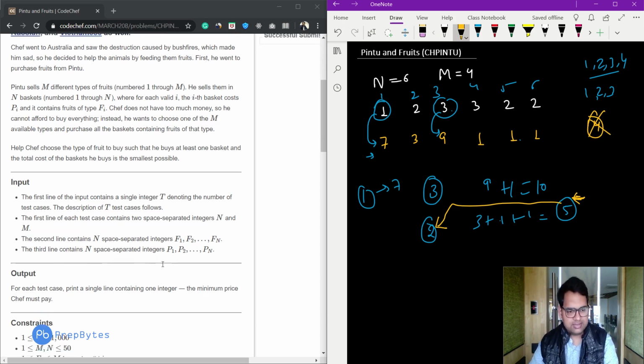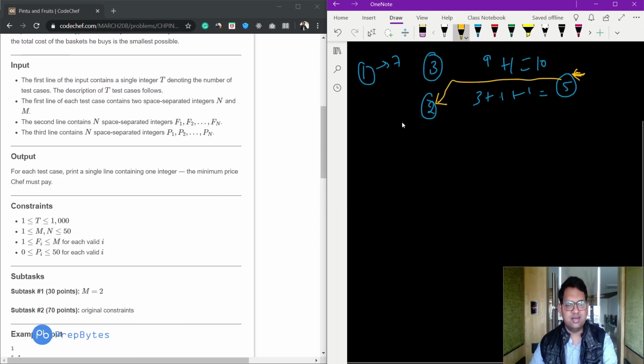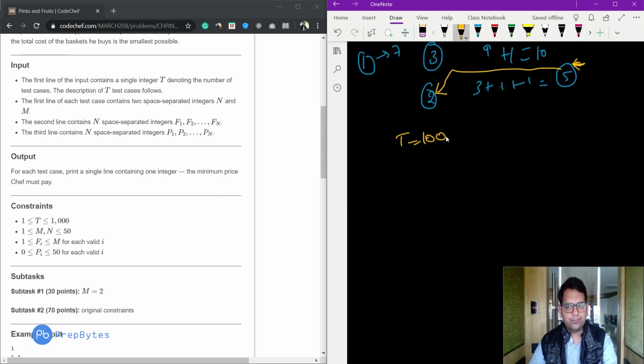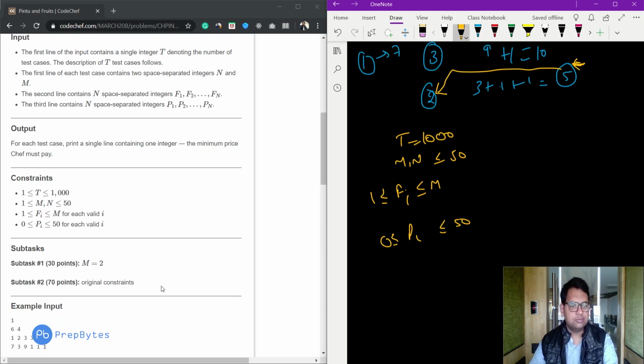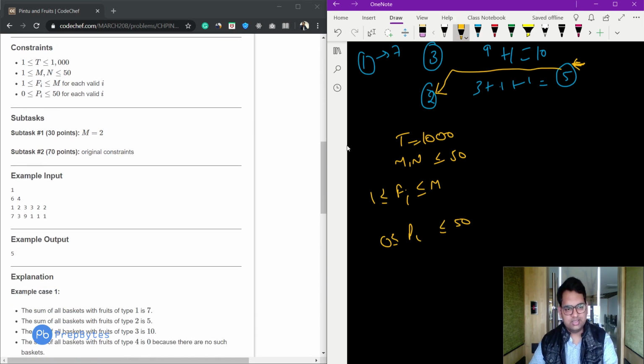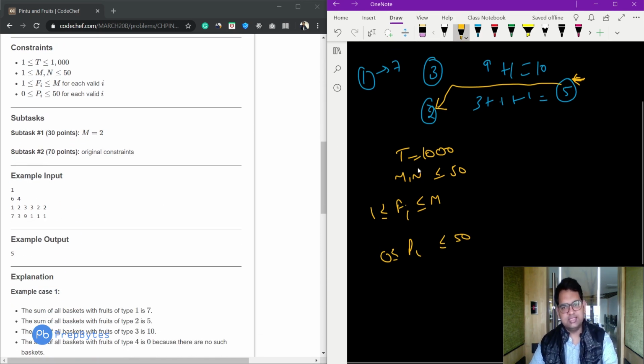Fine, so let's see the constraints. The constraints here are T up to 1000, and m and n less than or equal to 50. The fruit type can be from 1 to m, m types of fruits, and the price of the basket can be from 0 to 50. Now here is the test case that I have explained to you, and its answer is nothing but 5, the minimum cost.